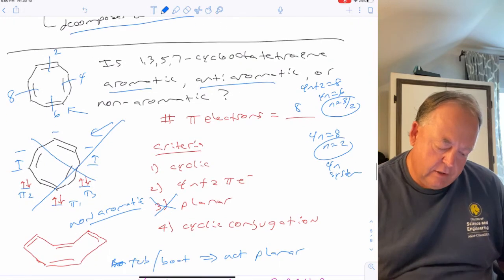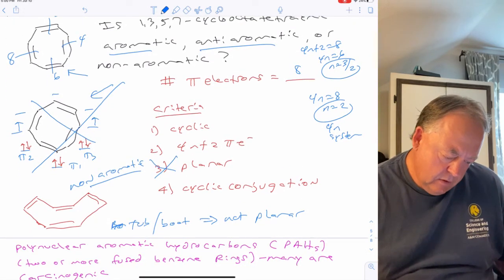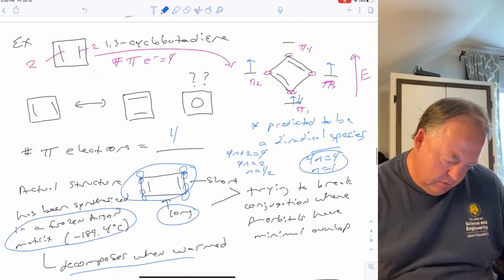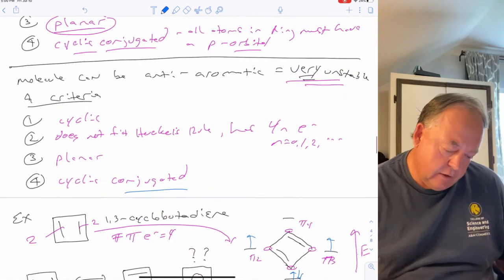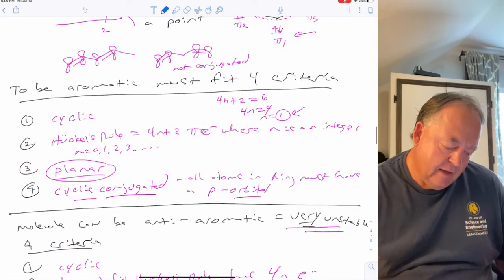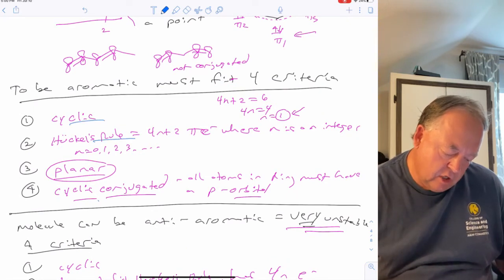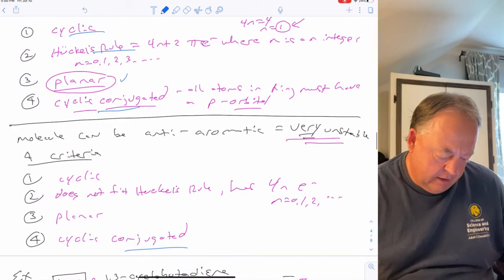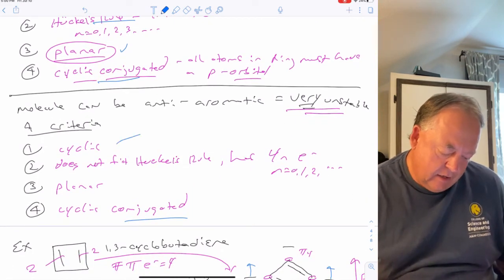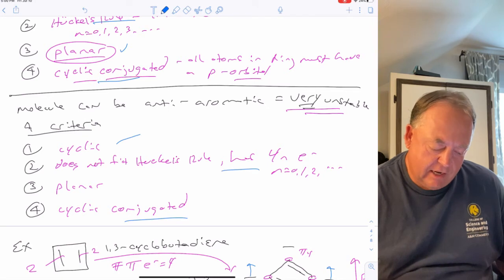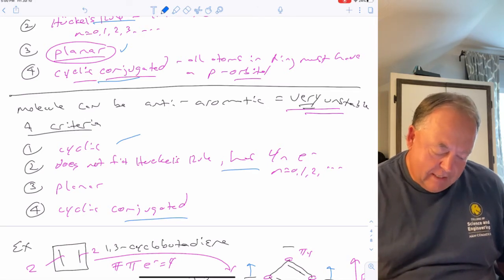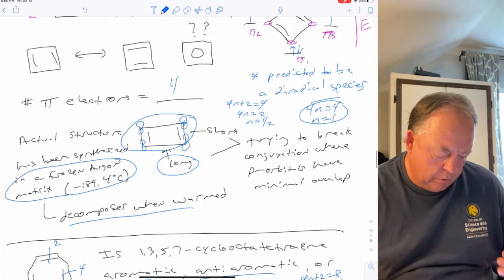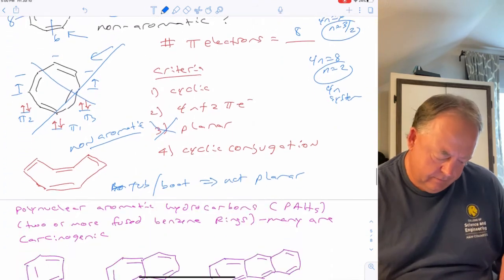If it's cyclic, has the right number of electrons, and is conjugated, they will want to be planar so they can be aromatic. If it's cyclic, has the wrong number of electrons, it will try to not be planar so that it cannot be anti-aromatic, as we saw with cyclooctatetraene.